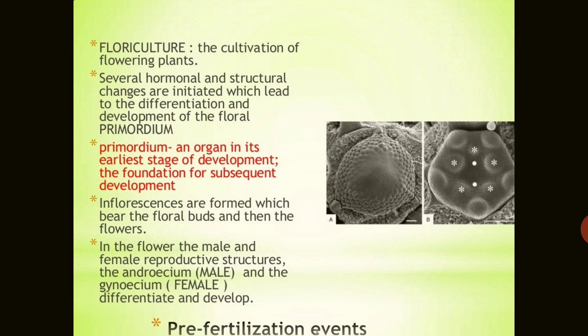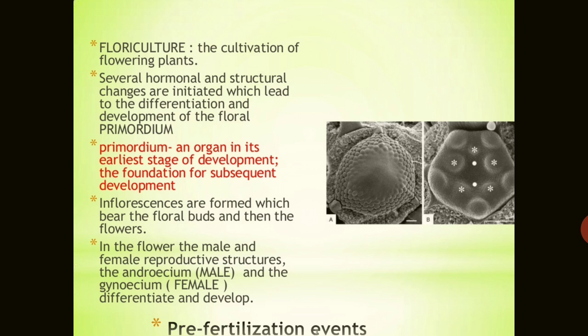The branch of botany known as horticulture deals with the cultivation of flowering plants. Several hormonal and structural changes are initiated which lead to the differentiation and development of the flower primordium. Primordium is actually an organ in its earliest stage of development. The foundation for subsequent development is known as the primordium: leaf primordium, flower primordium, anything primordium is an organ at an earlier stage of development.